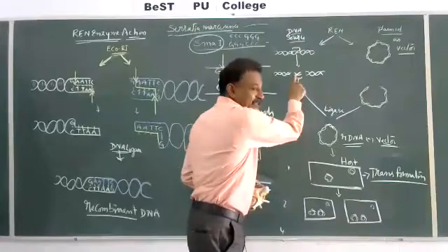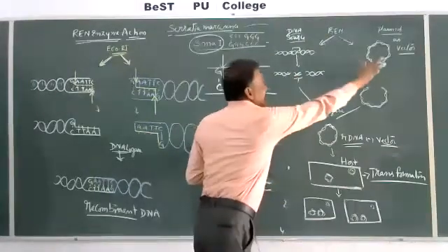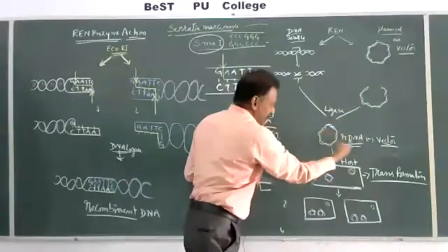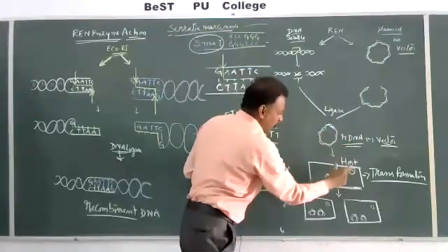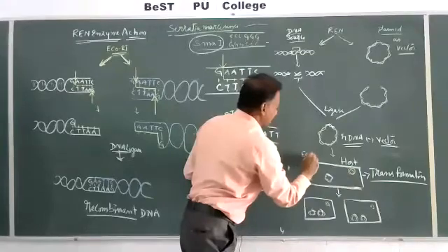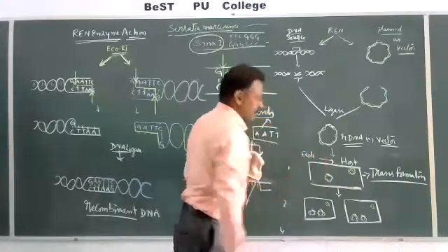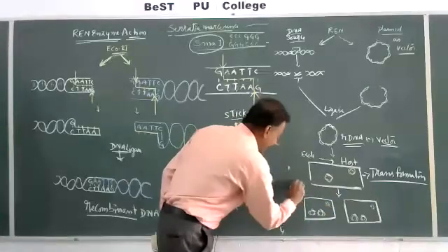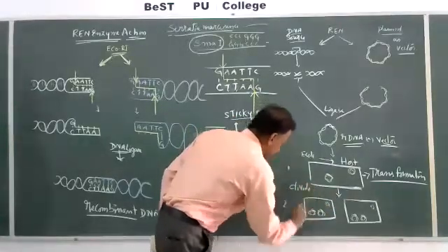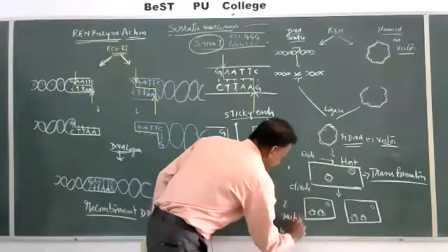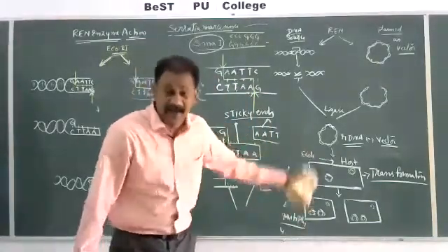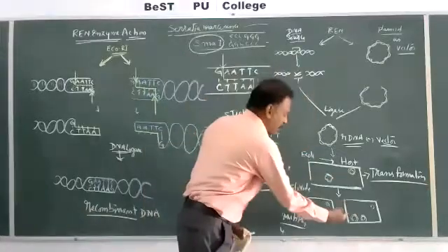We are having only one here. But by taking the plasmid, cutting it and joining with the enzyme, making recombinant DNA, and keeping it in a host, generally the Escherichia coli bacterial cell, in the host it is going to divide and multiply. This is called the cloning process, cloning of a gene in a bacterium.